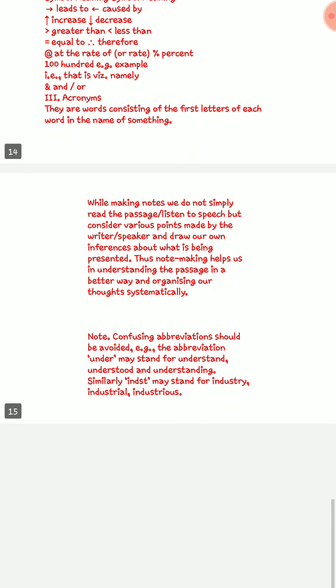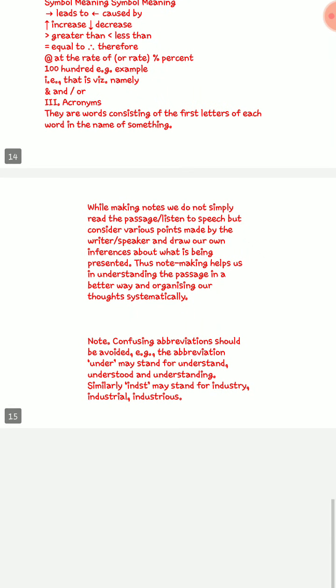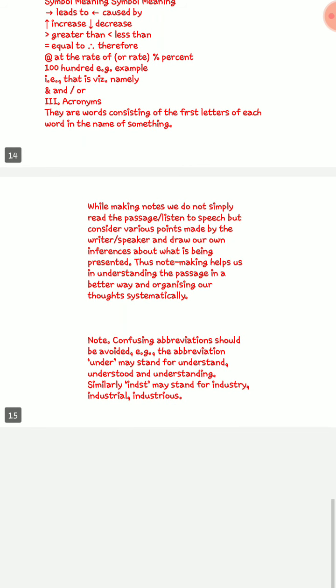Now to end this entire discussion, to sum up, regarding abbreviations, symbols, the important thing is that the more you practice with unseen note making passages, the more clear these things will be to you. I can give the way it can be done, but ultimately when you solve it, it will be clear to you. Then you can use your own logic, which sort of symbols, acronyms or abbreviations you will use. It depends on you how you will do it.